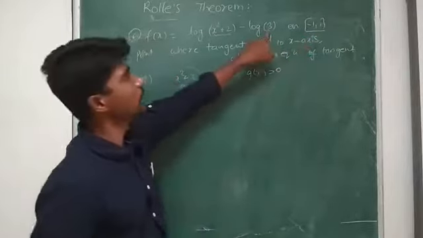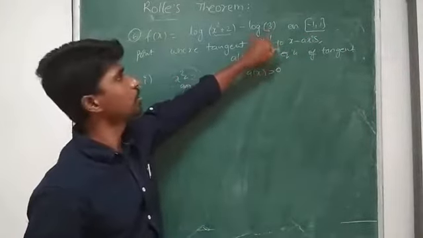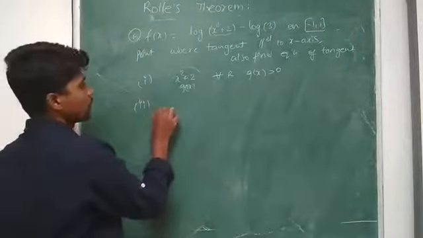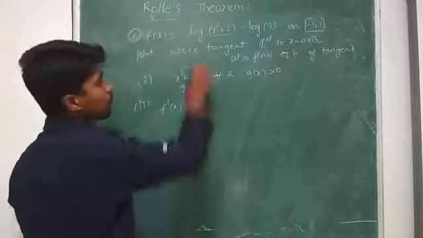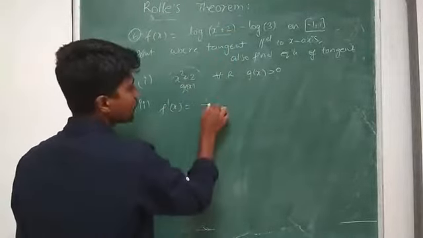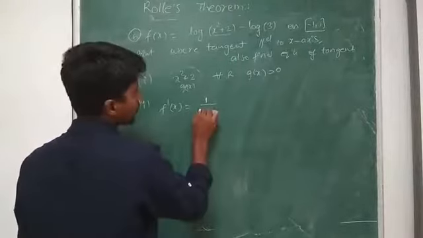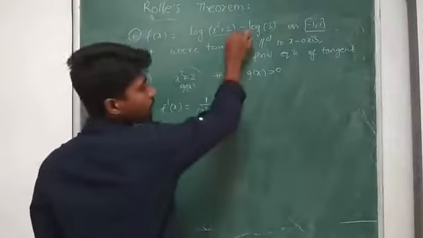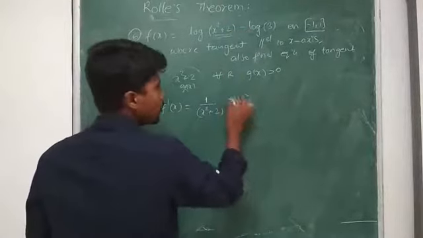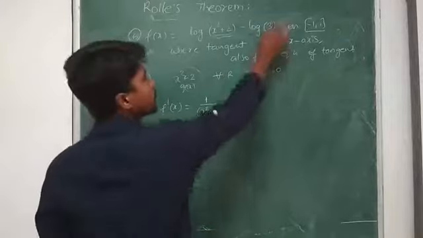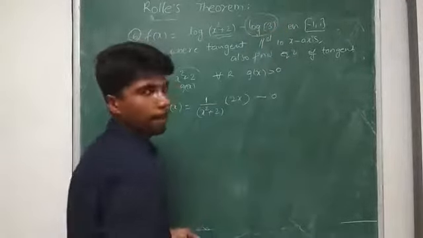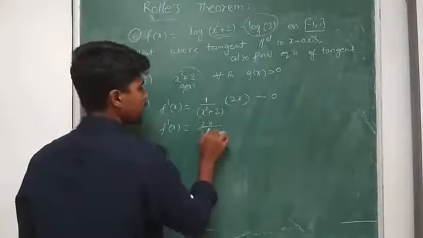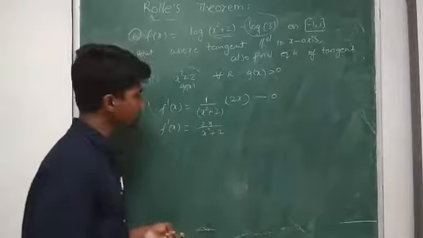Why I neglected this particular thing? What's the reason? It's a constant, so no need to check. Now second thing, find f dash of x. F dash of x is equal to the derivative of log of x square plus 2 minus log 3. Its differentiation is 1 by x square plus 2 into the differentiation of x square plus 2, which is 2x plus 0, and the differentiation of any constant is 0. So I got f dash of x is equal to 2x by x square plus 2.